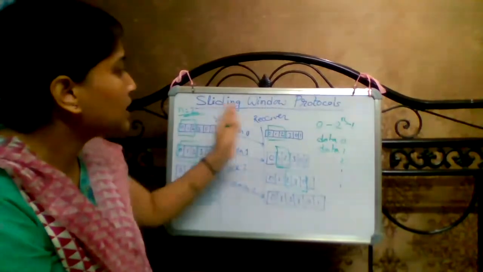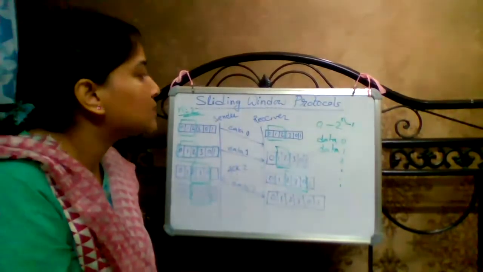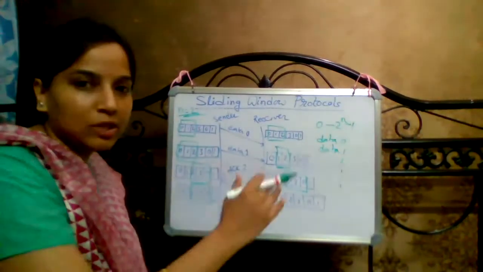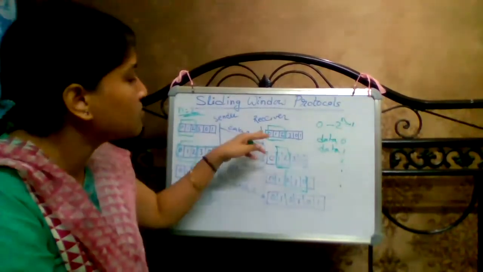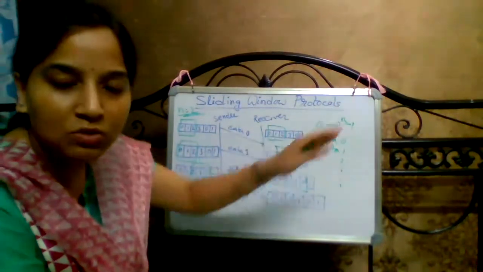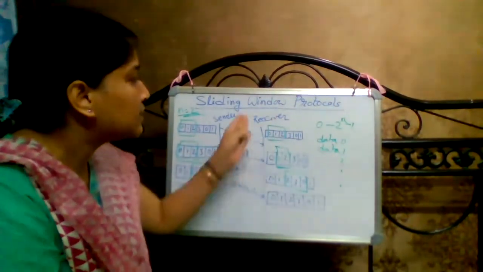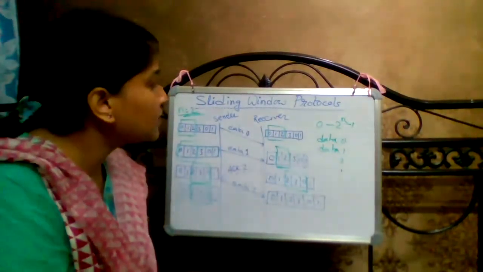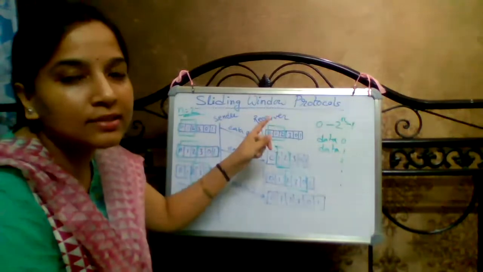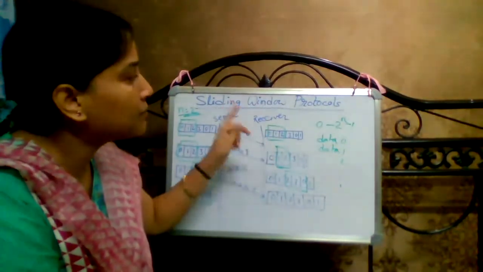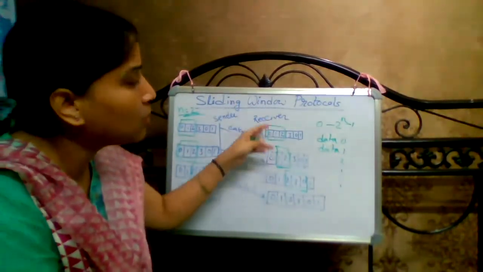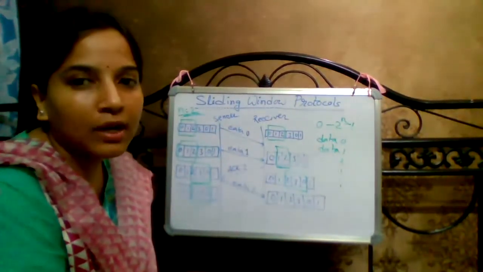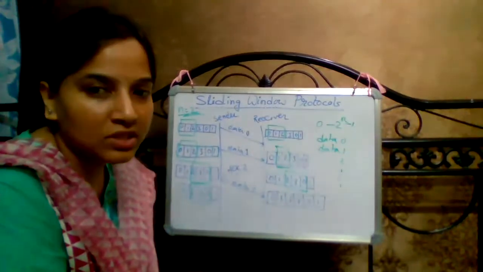Okay. Now the same thing is considered on the receiver side also. We consider the same sequence numbers which it wants to receive, that is 0, 1, 2, 3, 0, 1, 2, 3, like that. And in the receiver side there is also a different window, known as the receiving window, and the sequence numbers belonging to this receiving window are the ones it actually wants to receive.